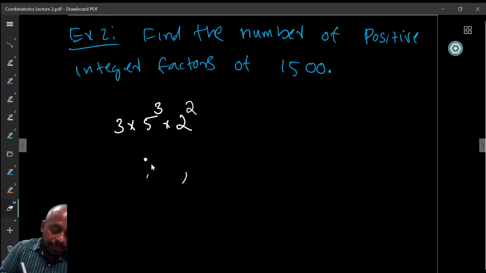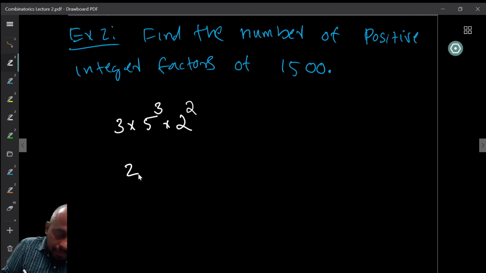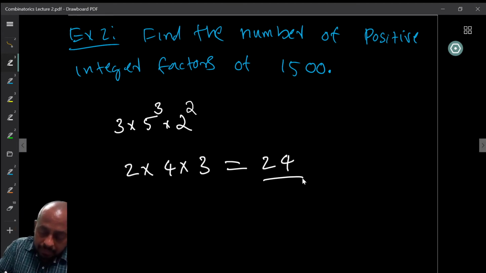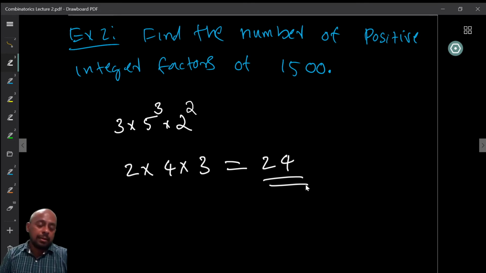So therefore, what can I say? If this number is given, then I can find there is a 2 into 4 into 3, right, which is 24 possible factors. So these are the number of possible positive integer factors of 1500.